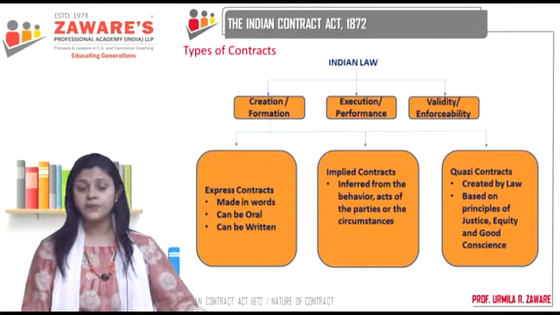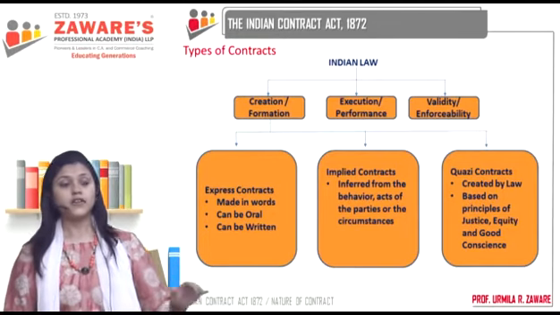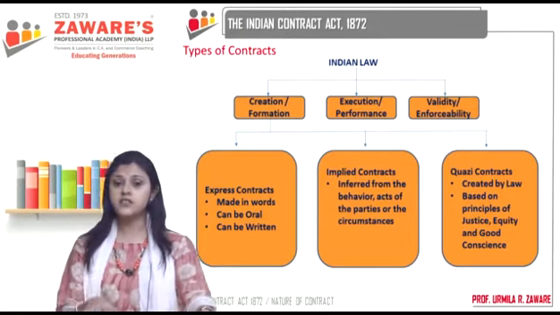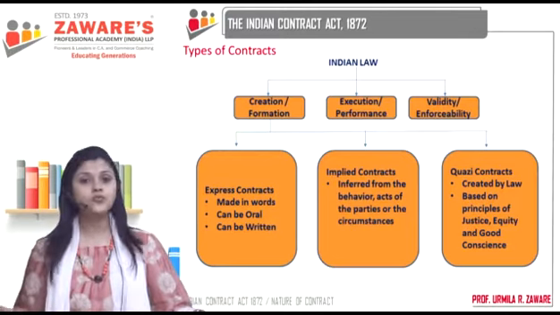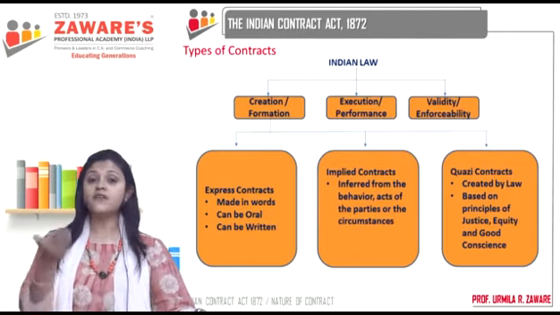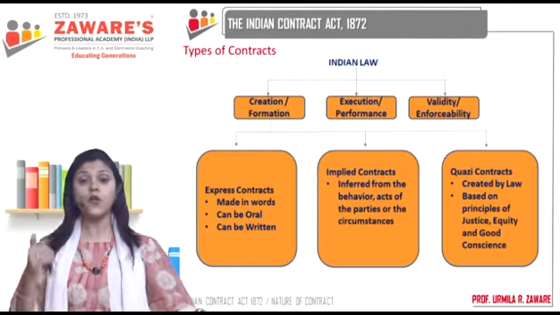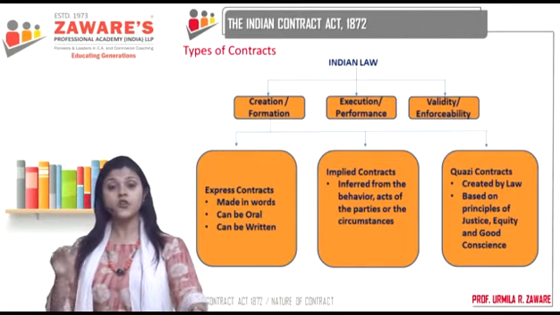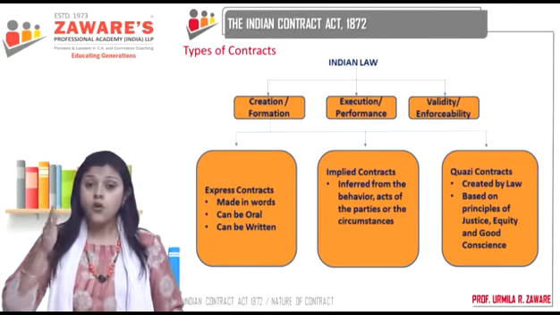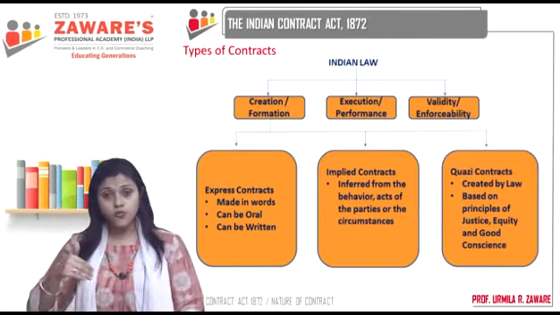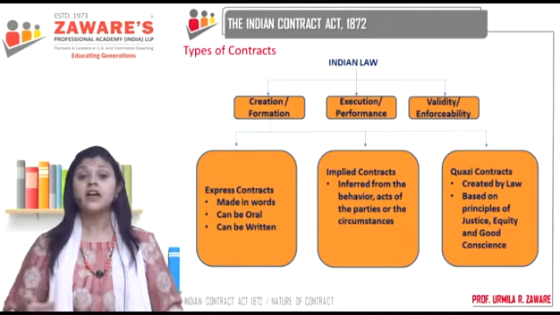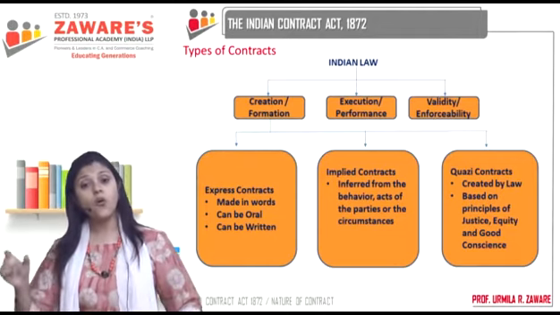Let's take an example of the finder of lost goods. You have found certain goods which do not belong to you. They belong to somebody else, and you have found them and you have taken them into your custody. Correct? Once you take them into your custody, you have become the finder of those lost goods. Now, the law is imposing a duty on you as finder that you must make efforts to find out the real owner.